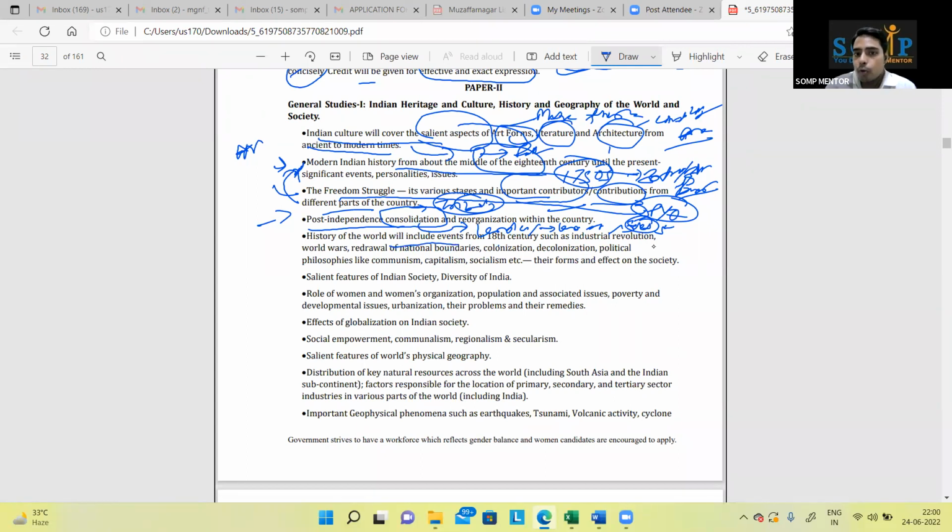History of the world will include events from the 18th century such as industrial revolution. Now, world history, I will say you need not read. Whatever has been mentioned, you will be relying on SOMP notes, one of the best notes you can have, and that will be made available to you. No need to worry. Nothing to be read from anywhere else for world history. I will not even suggest NCERT.